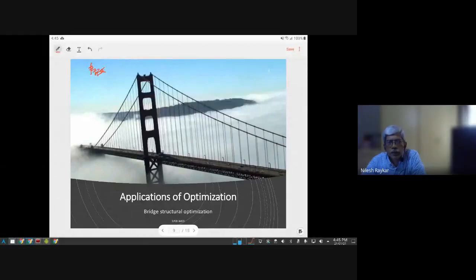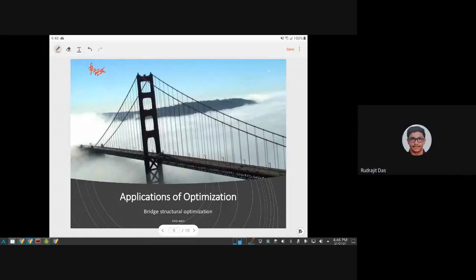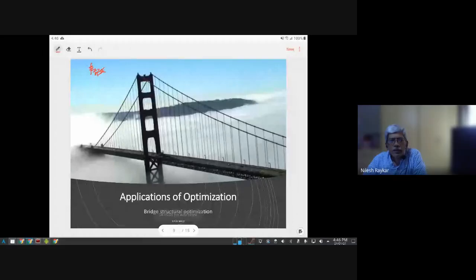If you have to define it as an objective function, how will you define it? Load carrying capacity of the bridge. That should be maximized. Load carrying capacity is what I can grasp easily. The frequency part I could not grasp as an objective function.